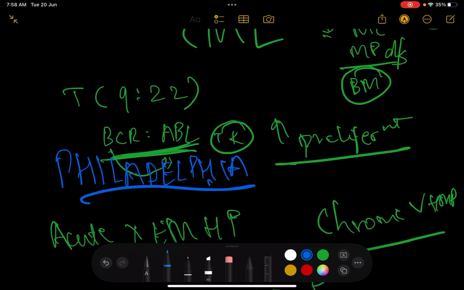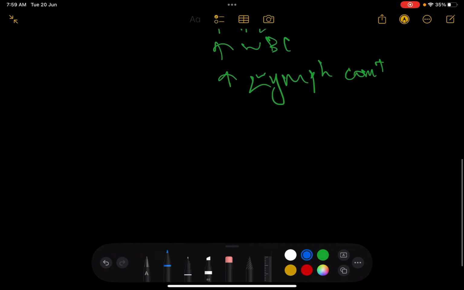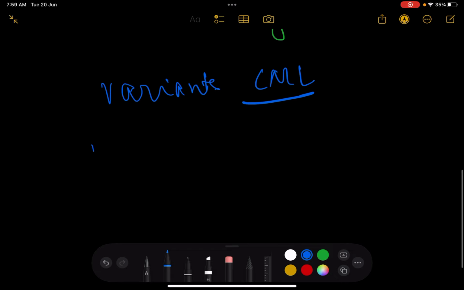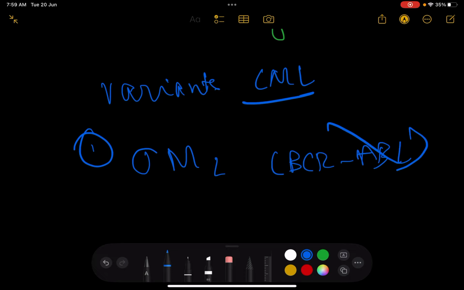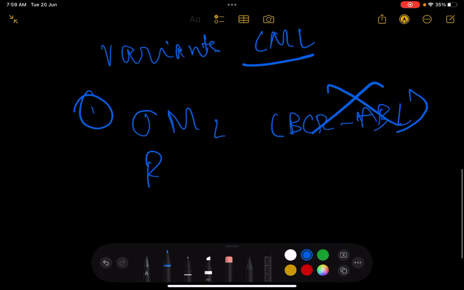And what are the risk factors? The risk factors are high dose radiation, and it can be associated with juvenile myelomonocytic leukemia. Those are certain variants of CML. Before I get into CML proper, one variant is juvenile myelomonocytic leukemia, where the BCR-ABL translocation that I explained is not really present, but it's associated with a RAS mutation. RAS mutation has been seen with a lot of colonic cancers, especially the APC, KRAS mutation.